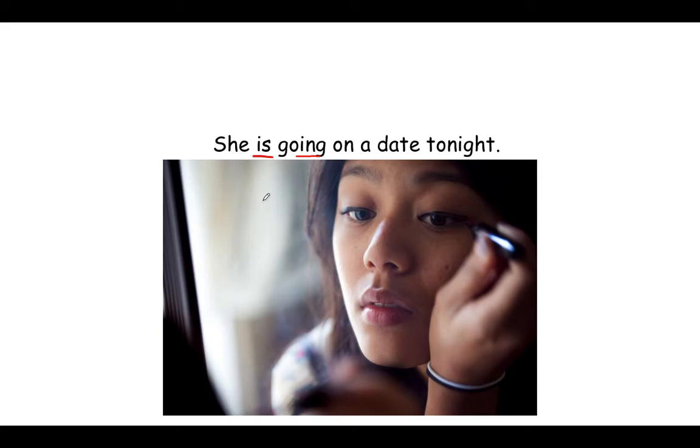And when you try to say it, just remember that you can use it to talk about something that's happening right now in the moment, or you can use it to talk about something in the future, something that will happen, something that you're planning on doing.